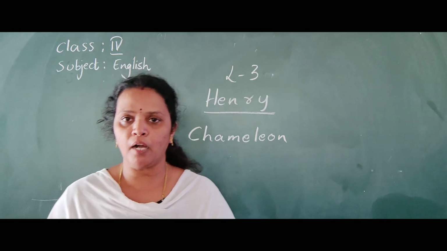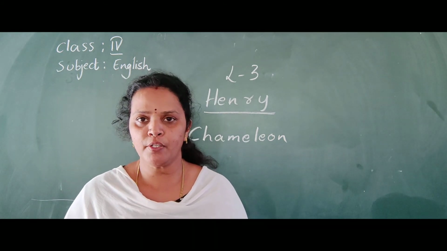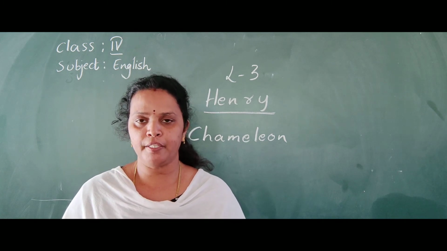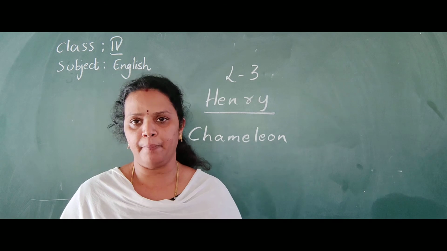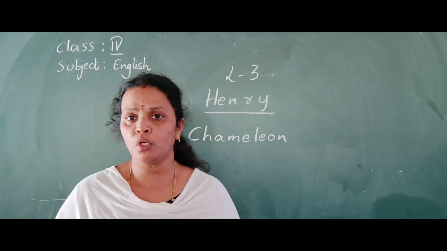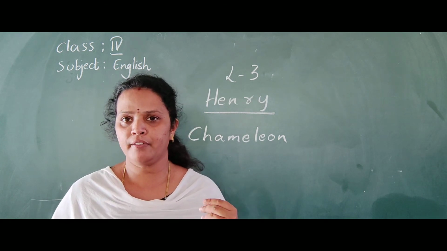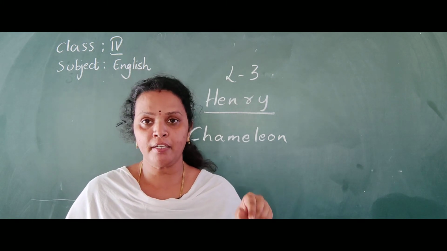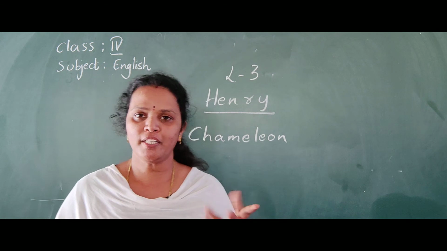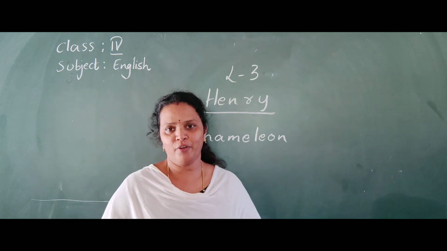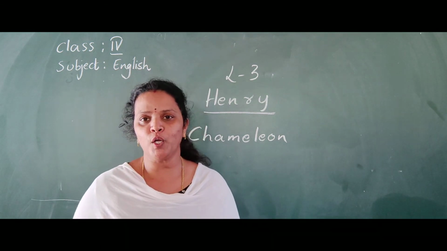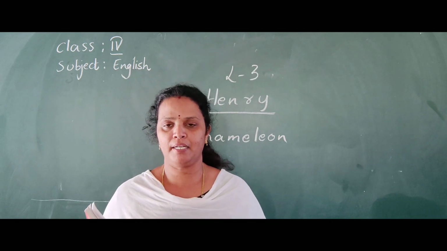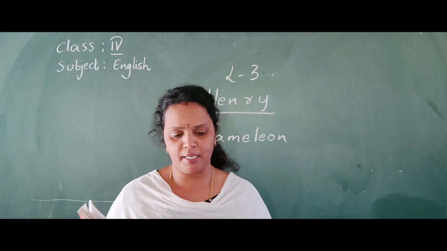So what is the quality of this chameleon? What I told you, in whichever color surroundings it is, it will appear in that color, so that no one can identify that chameleon. Slowly it hid among the papayas and appeared in green color, so that nobody found the chameleon. Slowly it smuggled into the basket, hid secretly into the basket.